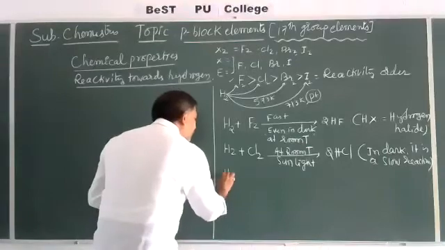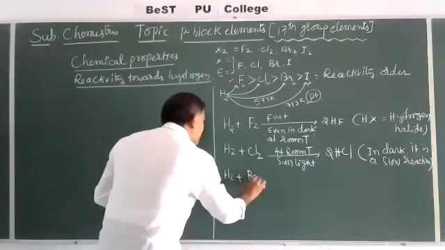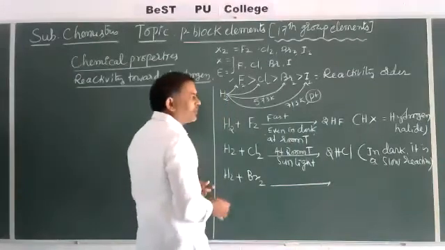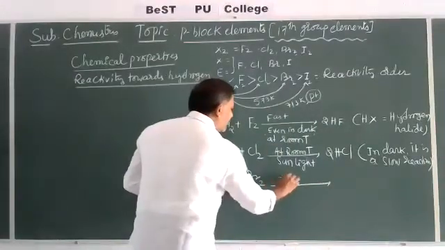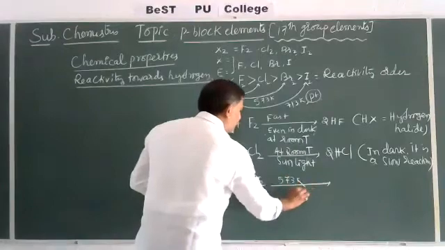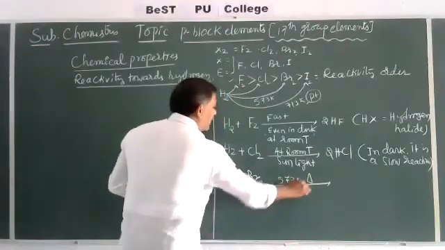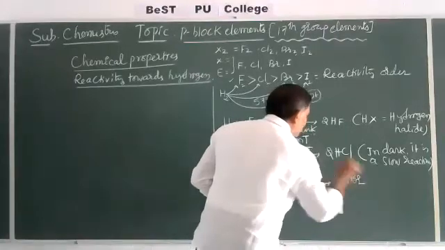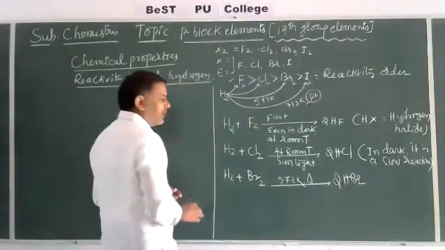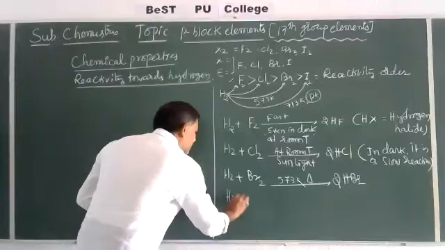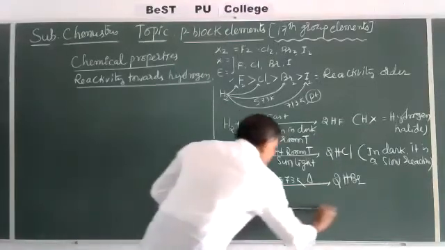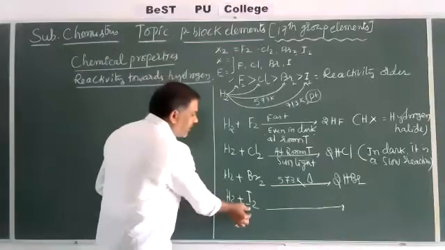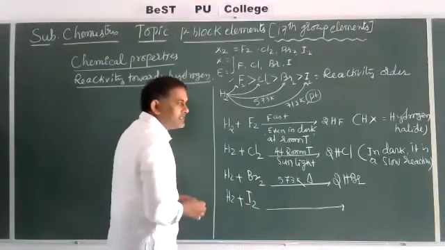In the case of bromine, it cannot react directly. A certain temperature, nearly 500 to 573 kelvins, is required. On heating only, it gives the corresponding HBr, hydrogen bromide. Now hydrogen combining with I2 at room temperature cannot take place because iodine's reactivity is less.